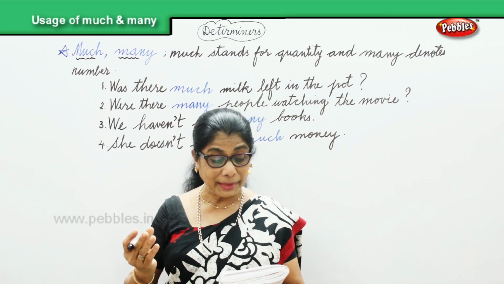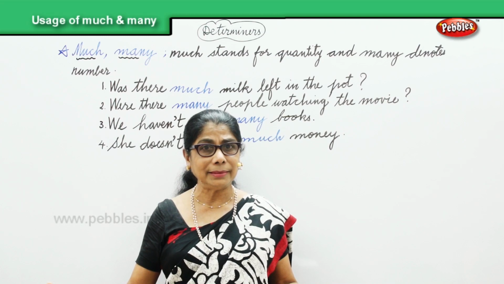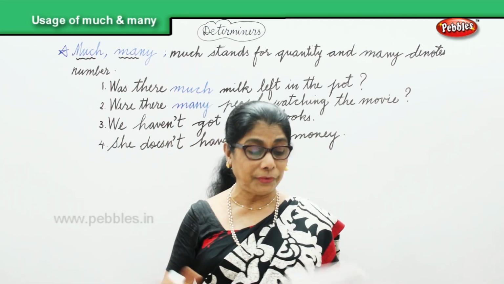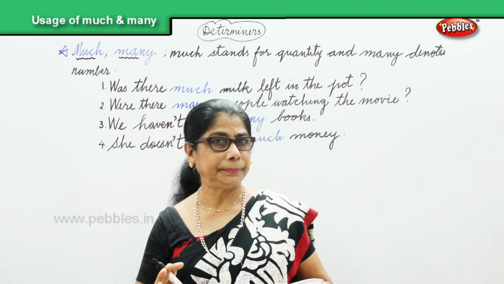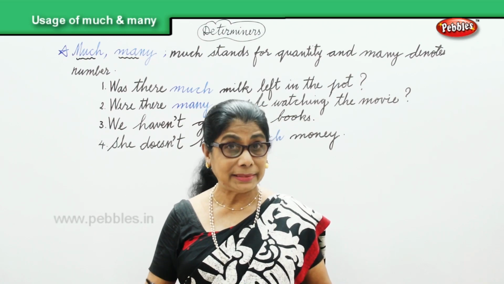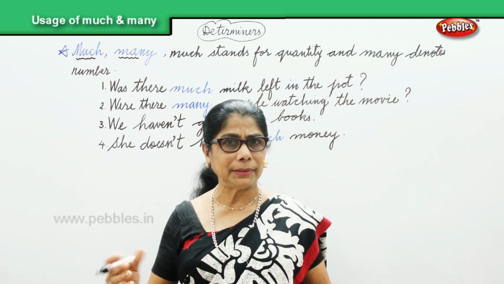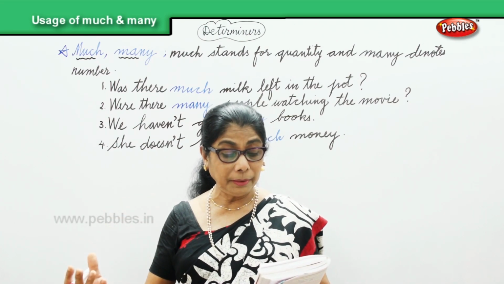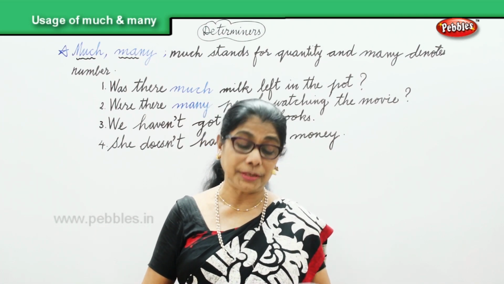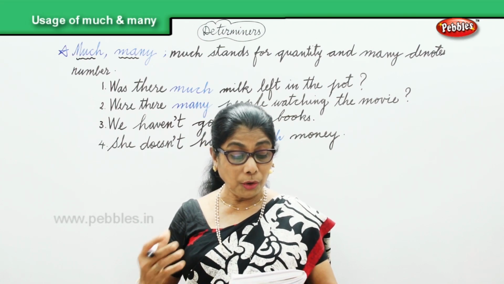A great many people gathered at the wedding, or a great many people gathered at the conference. A good many, that means not very large. A good many people were present at the function. A great number, a big number. A great number of people were present at the function. Plenty of, a lot of, lots of.